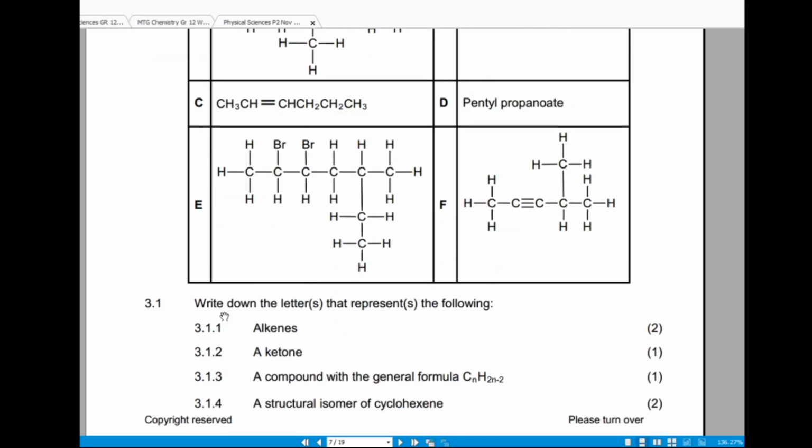Question 3.1: write down the letters that represent the following. Alkenes, a ketone, a compound with the general formula CnH2n minus 2, a structural isomer of cyclohexene.